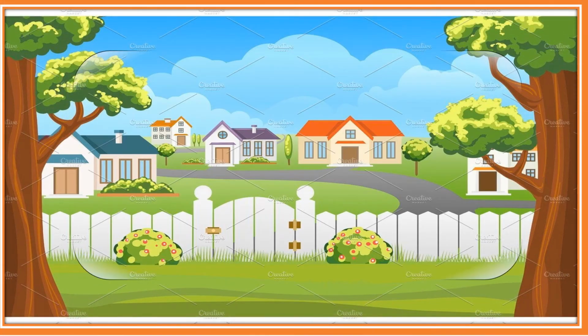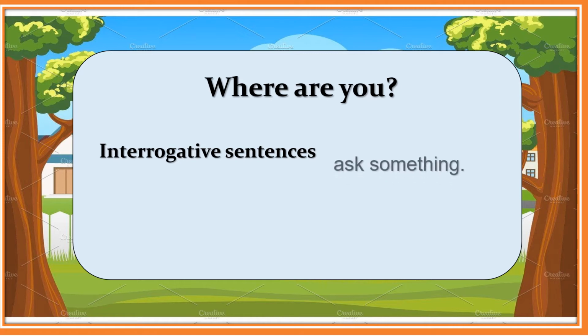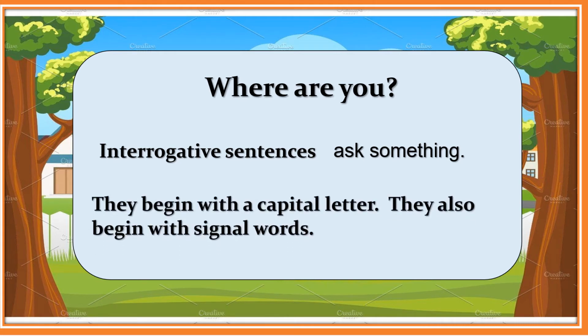How about this sentence? Where are you? It is an example of an interrogative sentence. So what do we mean by interrogative sentences? They ask something, or ask questions. They begin with a capital letter and they also begin with signal words.